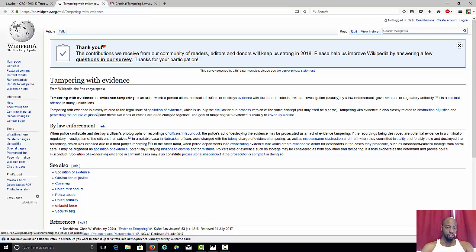Tampering with evidence is closely related to the legal issue of spoliation of evidence, which is usually the civil law or due process version of the same concept, but may itself be a crime. Tampering with evidence is also closely related to obstruction of justice and perverting the course of justice, and these two kinds of crimes are often charged together. The goal of tampering with evidence is usually to cover up a crime.